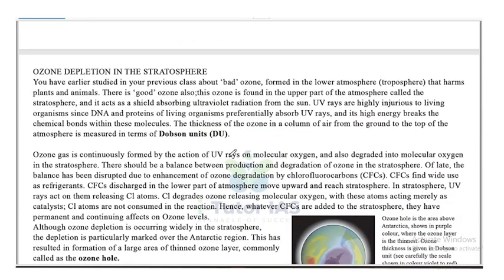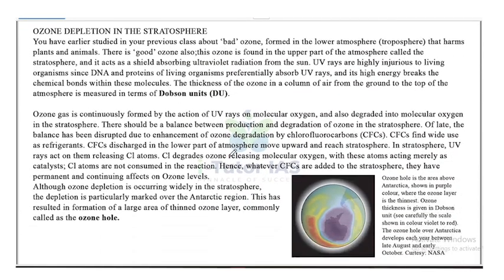Moving on, ozone depletion in the stratosphere. You have learned in your previous classes about bad ozone formed at the lower atmosphere, that is the troposphere, that harms plants and animals. But there is also a good ozone that is found in the upper part of the atmosphere called the stratosphere.